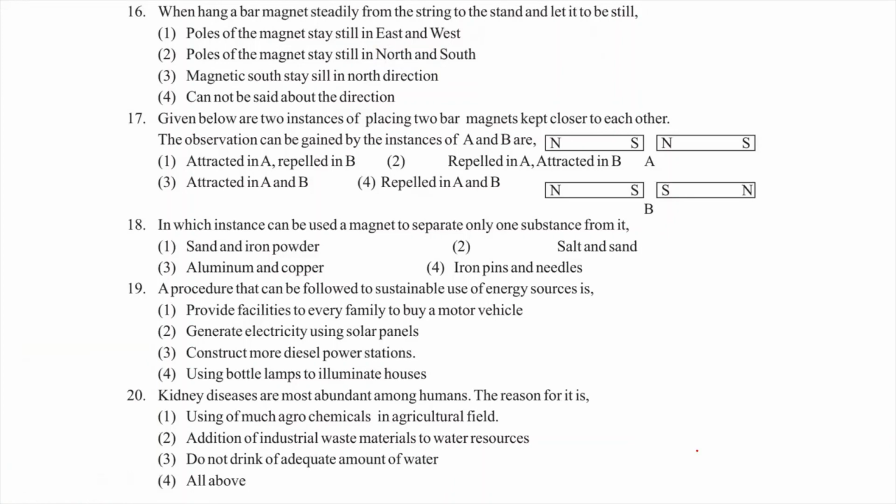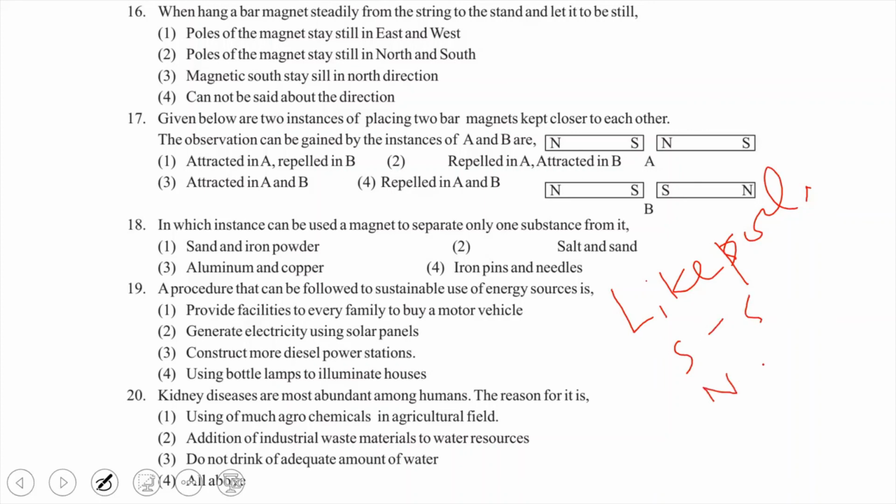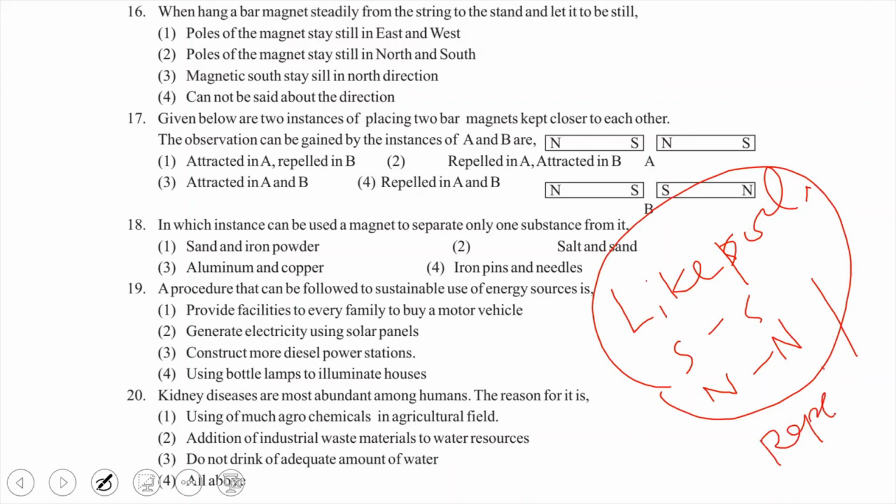See the 17th one. Given below are two instances of placing two bar magnets closer to each other. If there are two bar magnets, what are the like poles? South and south, north and north. They are repelling. You can see the repulsion.